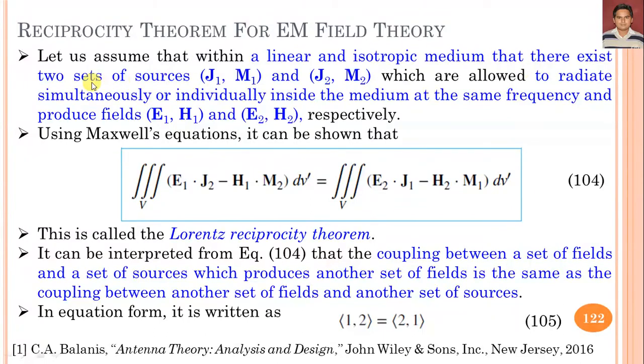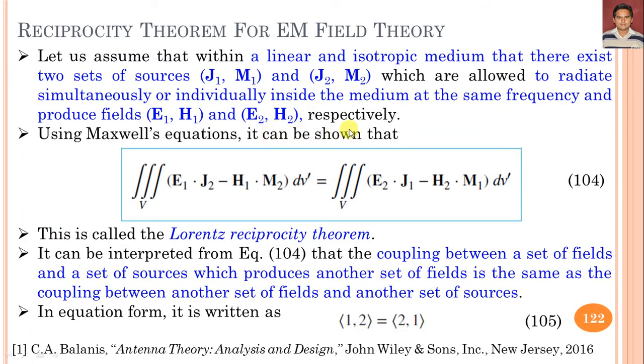which are allowed to radiate simultaneously or individually inside a medium at the same frequency and produce E1, H1 and E2, H2 fields respectively. So we can say source 1 produces the field E1, H1 and source 2 produces the field E2 and H2. So by considering the Maxwell equation in integral form as well as in differential form, we have considered the Maxwell equation in integral form.